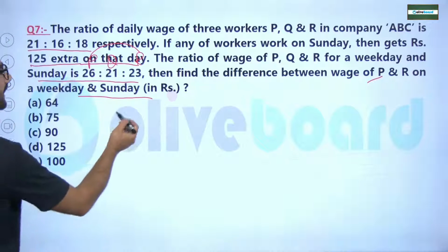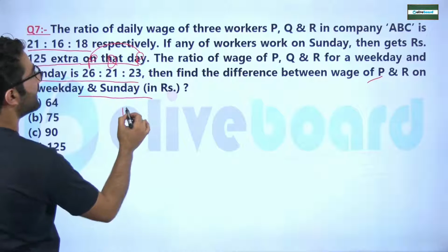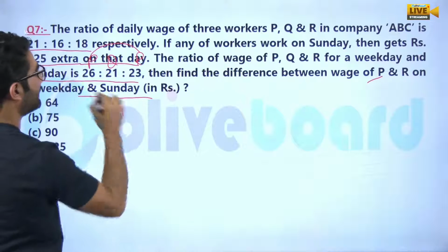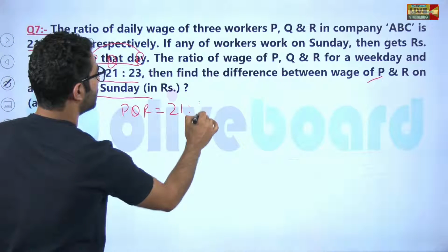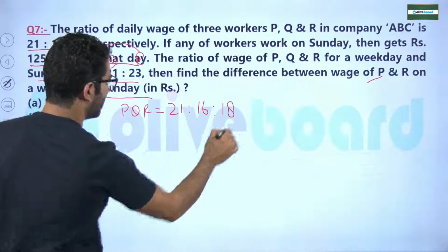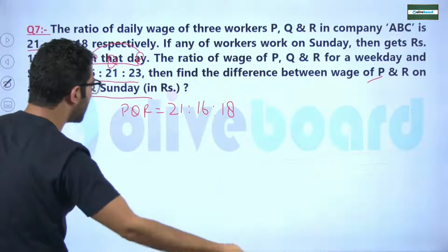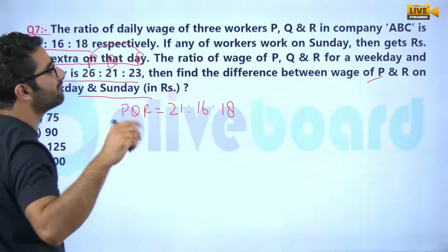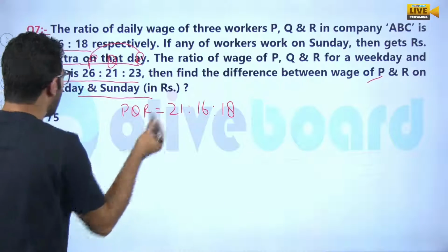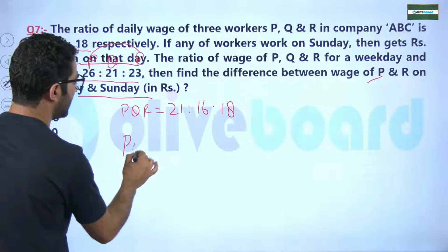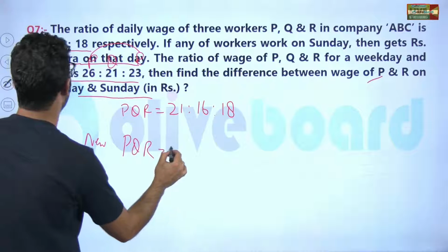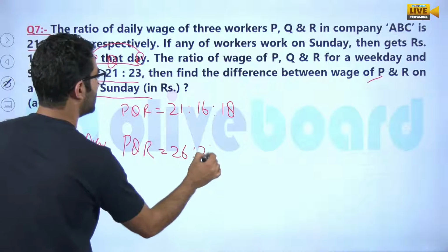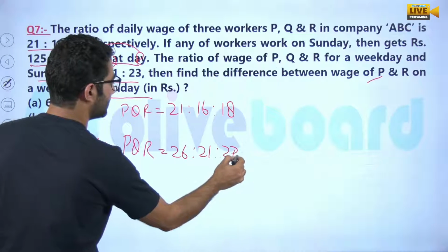Sir, first the ratio between P, Q, R was given as how much? It was 21 to 16 to 18. Now there will be an extra amount paid, 120, if they work on Sunday and weekday. How much will the new ratio be? It is given as 26 to 21 to 23.